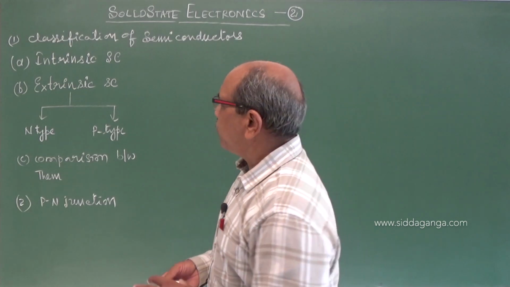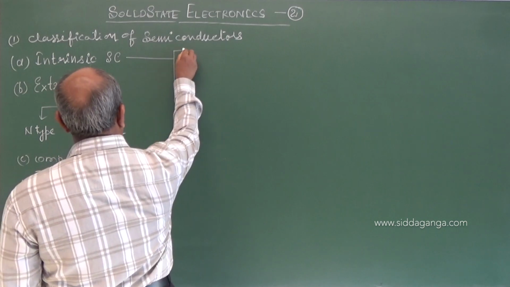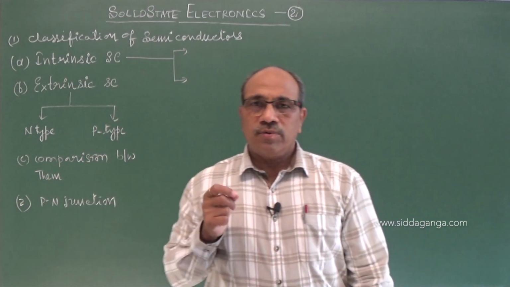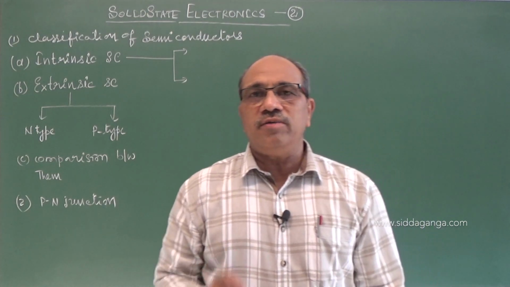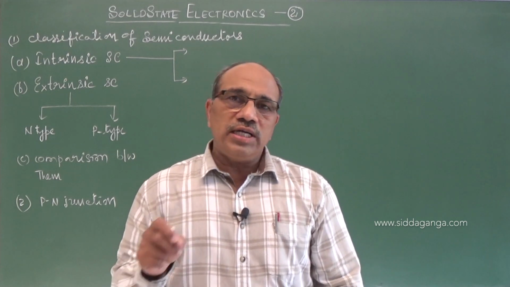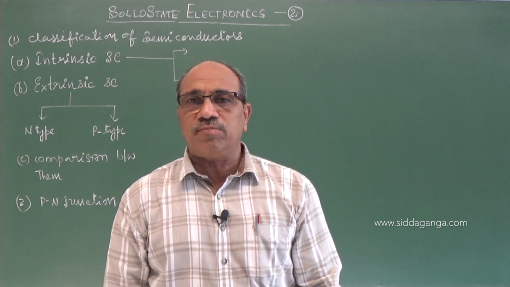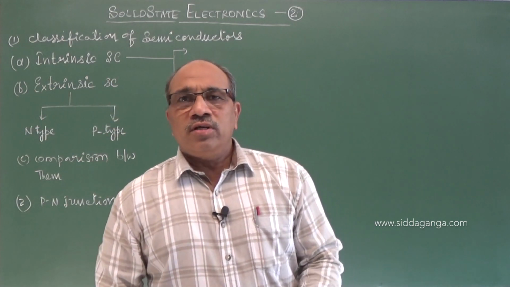Let us take the first one, which is called intrinsic semiconductor. A semiconductor in the purest form without any impurities is called intrinsic semiconductor. Again, the semiconductor properties we have discussed are applicable here.